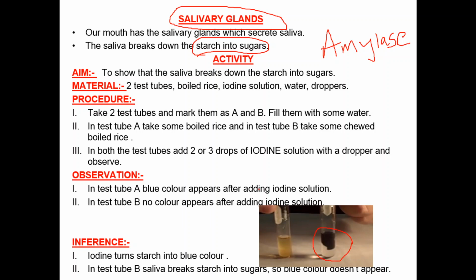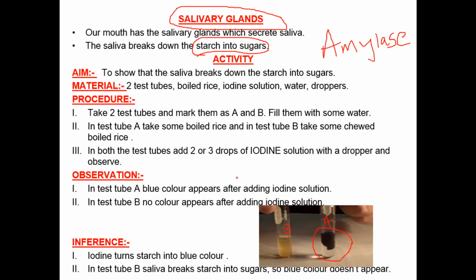Now in this activity we are taking two test tubes. In test tube A we are taking some boiled rice, and in test tube B, the second test tube, we are taking chewed boiled rice. What will happen if we chew? If we chew, saliva mixes with our food. So in both test tubes our samples are ready.